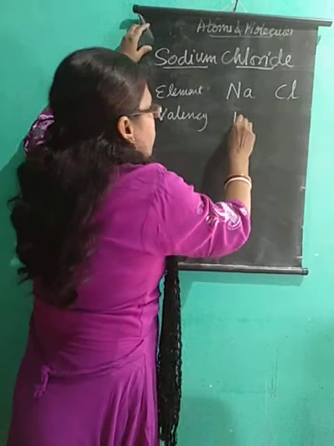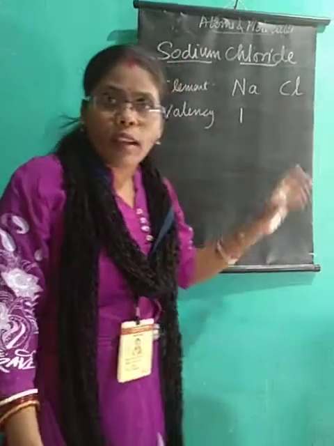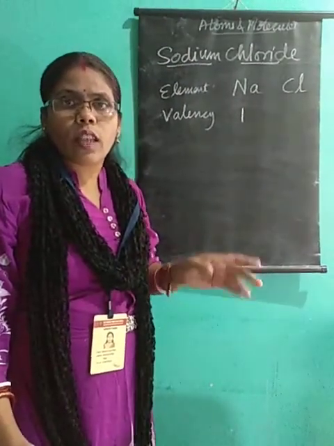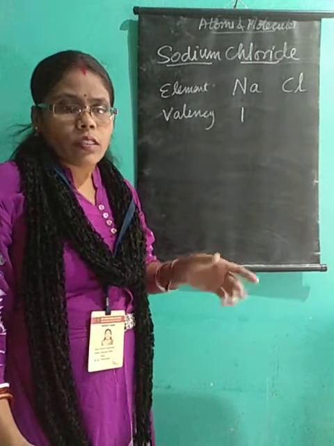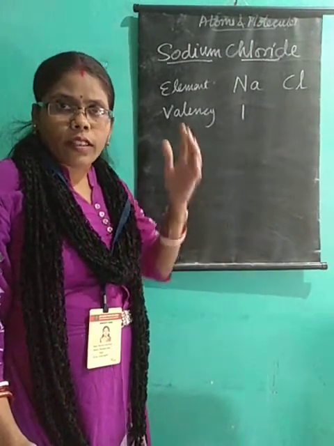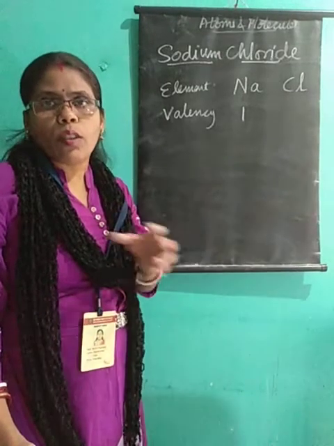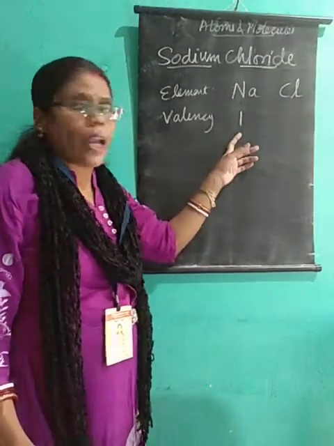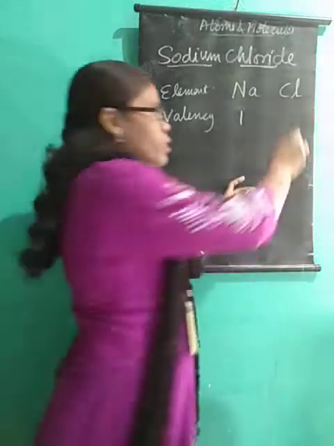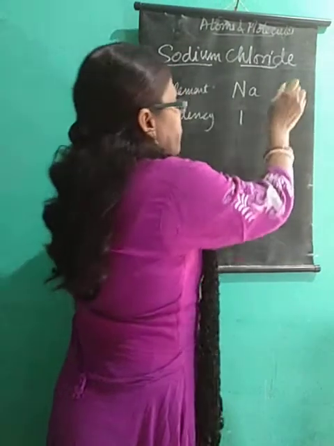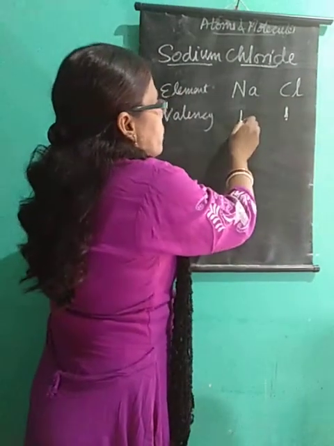How to find out the valency, I'll explain to you in the next chapter. I had told you about the valencies, atomic mass, atomic number, that formula, everything you need to learn, so you learn from that. Here valency is 1.